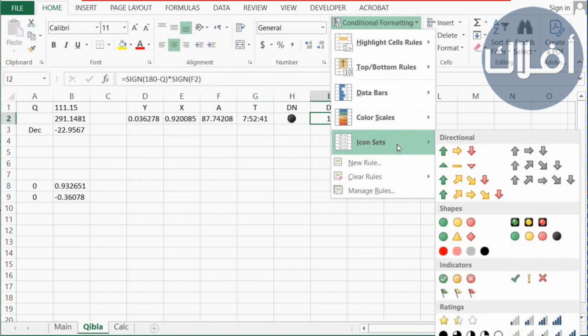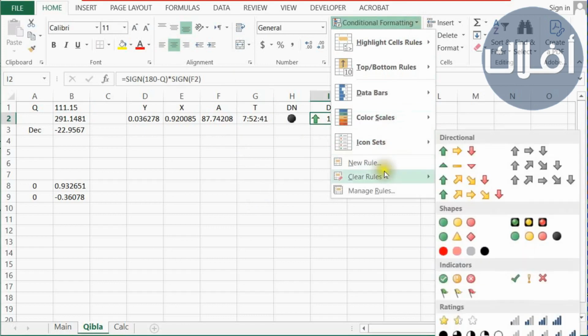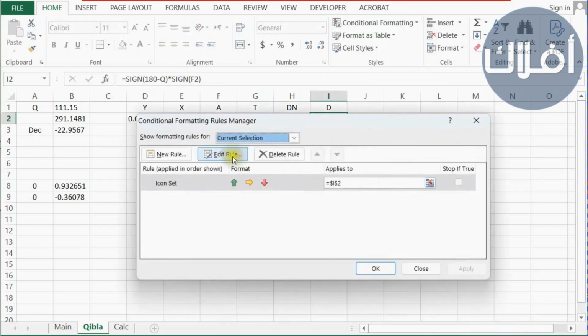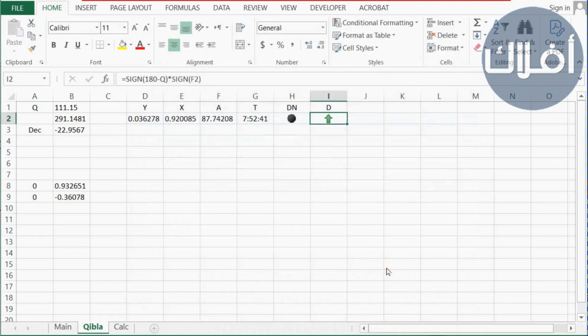We'll select conditional formatting, select icons, select arrows, select conditional formatting again, then select manage rules at the bottom, select edit rule, select show icon only, change all the fields to numbers, and here, then change the numbers to 0 and 0. Here we'll see a green arrow pointing up if the sun is facing Qibla, and a red arrow pointing down if the sun is facing the opposite direction of Qibla.